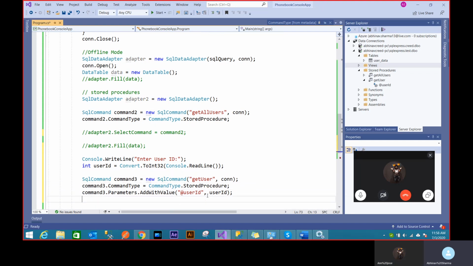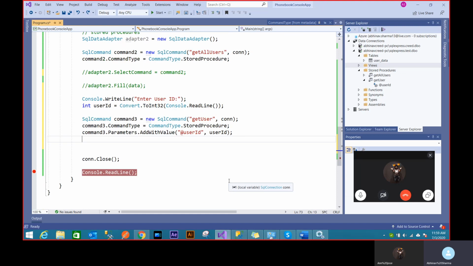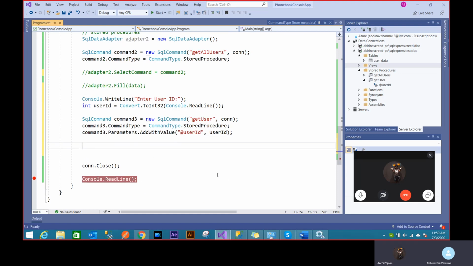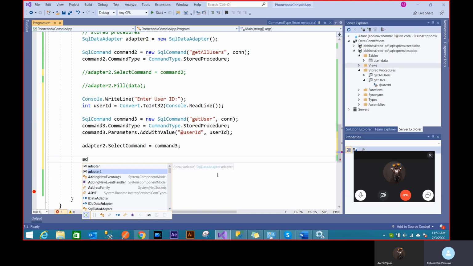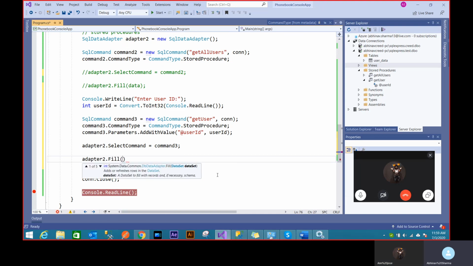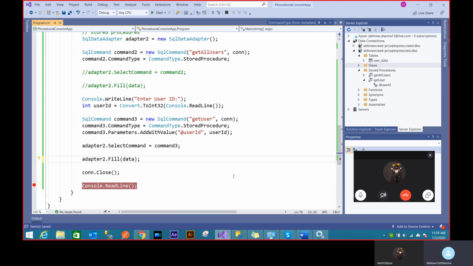It has the stored procedure and all the values. If I have to add more values, I can just add a new line like this: copy this, paste it with the new parameter. That's how I can add multiple parameters inside the stored procedure. Now I can use the same adapter that I previously created with the select command. I can provide this command 3 there. Now if I run this, it should fill my data the way I want. So let's just run it.